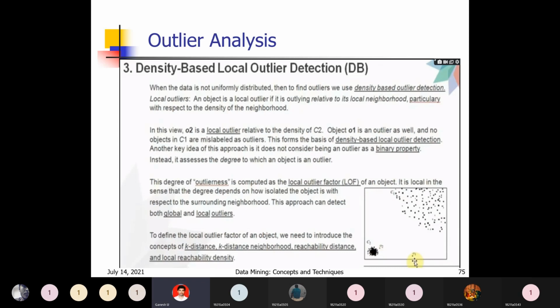In C1, all elements are not near each other; they have some distance, 1 centimeter, 2 centimeters, like that. Then we cannot treat these elements as outliers.